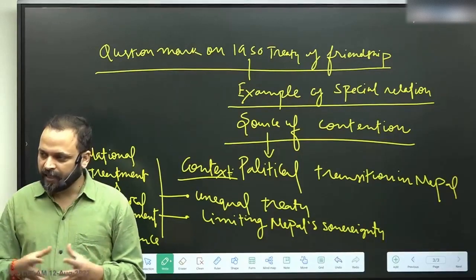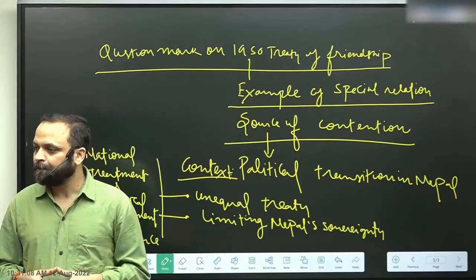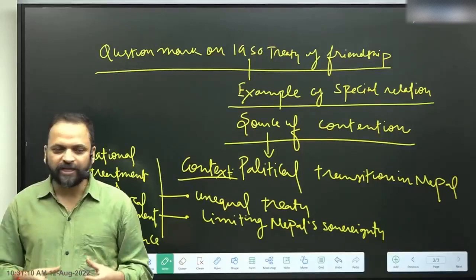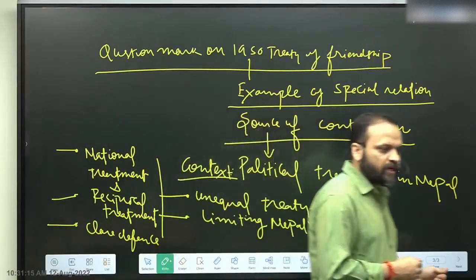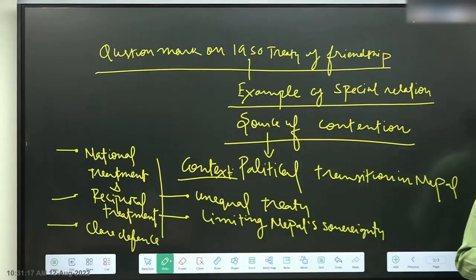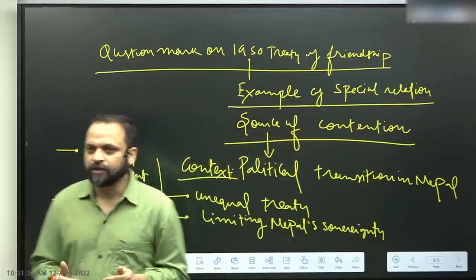And thereby, especially in the electoral arena, it has been pointed out that this treaty needs to be modified, changed. On this, India's position remains what?